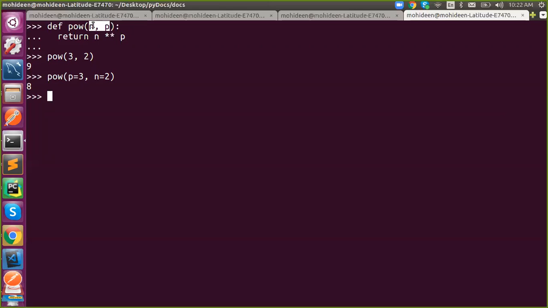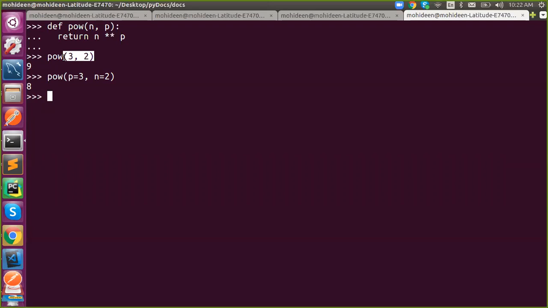My function has two parameters, that is n and p. So if I say p is equal to 3, what happened? The 3 will be assigned into p, the second position, because I'm specifying its key, and 2 will be assigned into n. I'm not changing the value position, but my value was assigned into a different key because I have specified. This is keyword argument. This is positional argument.